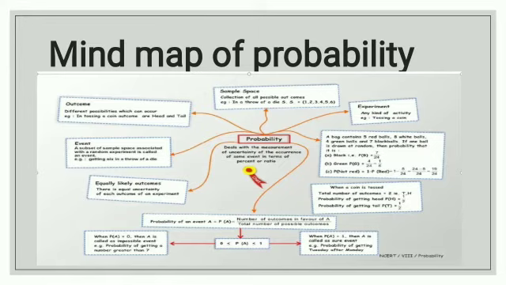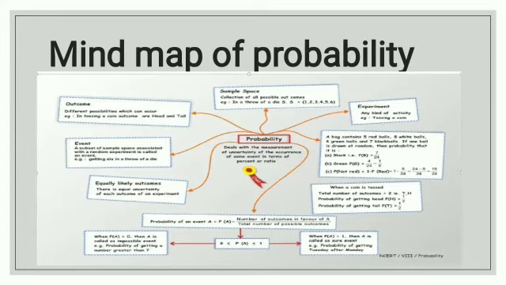Now what is event? Event is the subset. उसका part है, sample space का part है. For example, if in the case of throwing of a die, I am getting a 6 in the throw of die, 6 is a subset of the sample space 1, 2, 3, 4, 5, 6. That means it is the event.